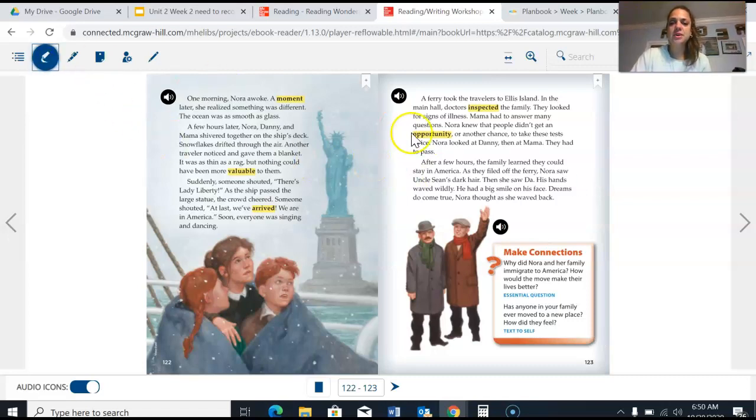So here are some more key details that show what the characters are saying or doing that connect to the hope of a better life or the dream of a better life. Nora, Danny, and Mama all got to stay in America.